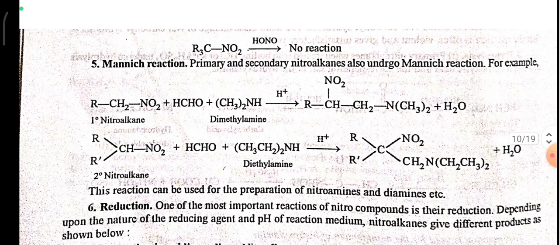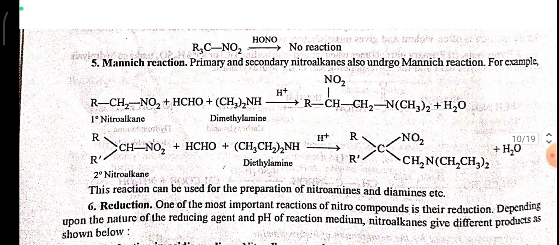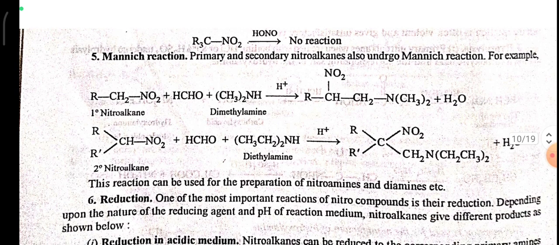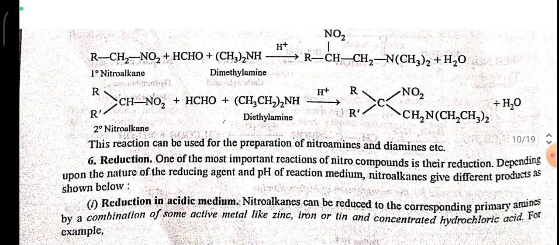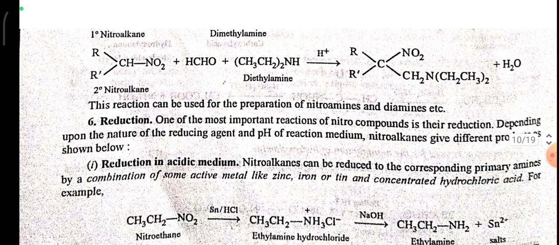Mannich reaction. Primary and secondary nitroalkanes undergo the Mannich reaction. For example, a primary nitroalkane reacts with dimethylamine and formaldehyde to give RCH(NO2)CH2N(CH3)2 plus H2O. This reaction can be used for the preparation of nitroamines and diamines.